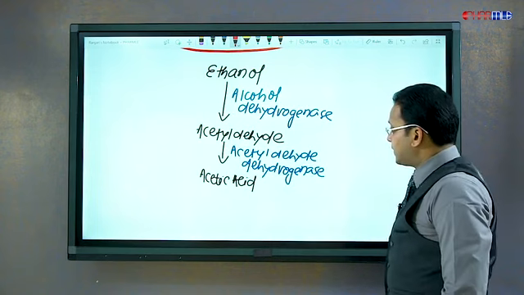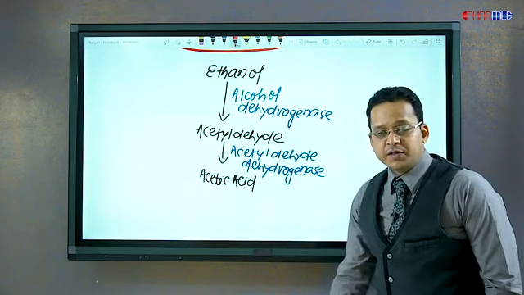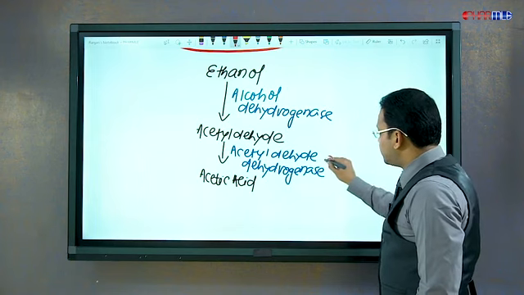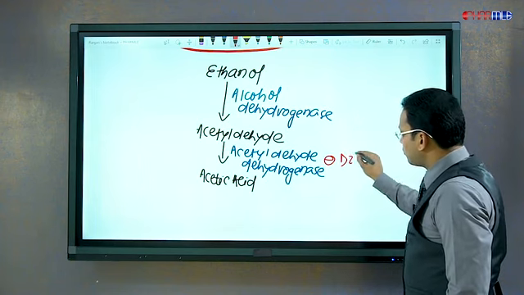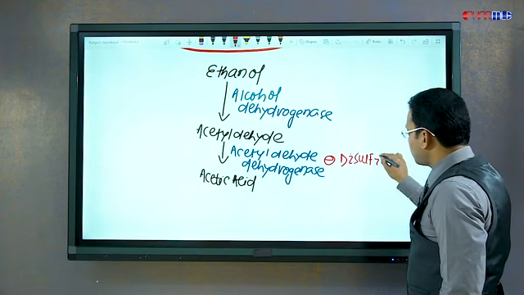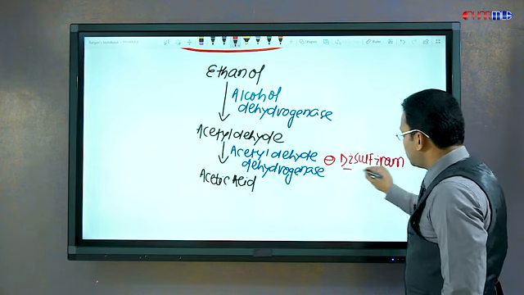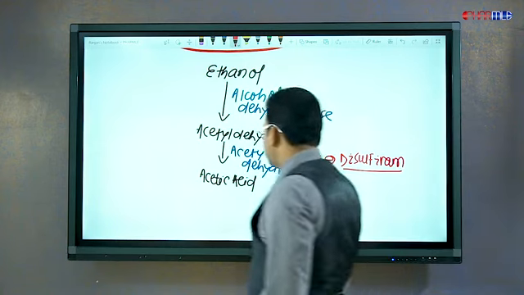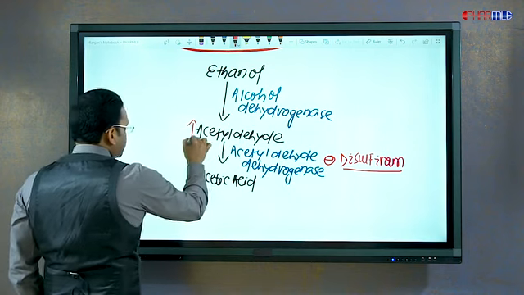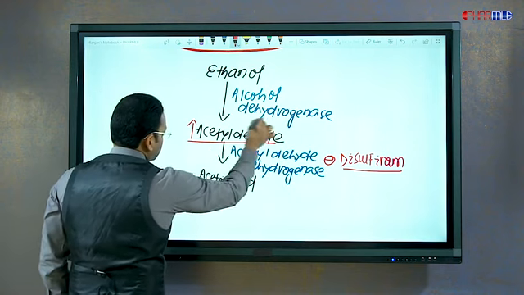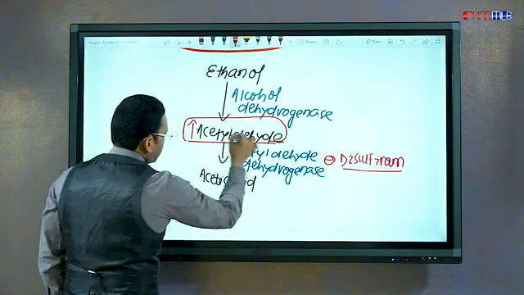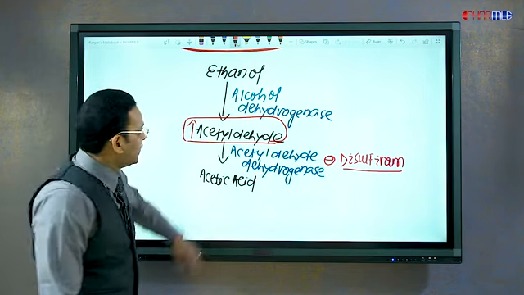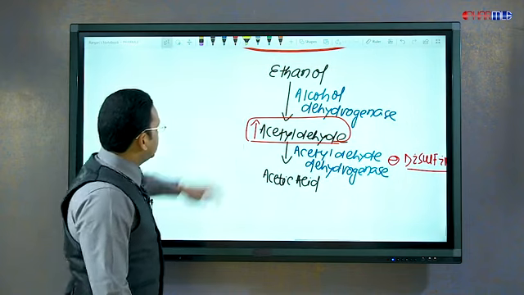Guys, here this drug disulfiram is used in alcohol dependence because what it does is inhibit acetaldehyde dehydrogenase and thus lead to accumulation of acetaldehyde. So disulfiram inhibits metabolism of acetaldehyde and leads to accumulation of acetaldehyde, which causes side effects.